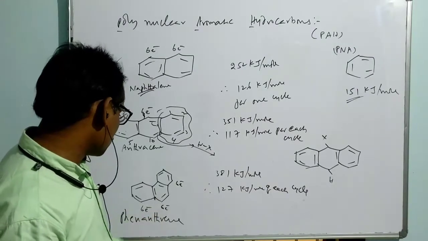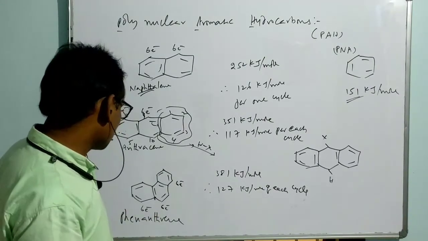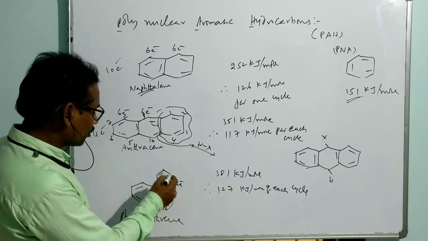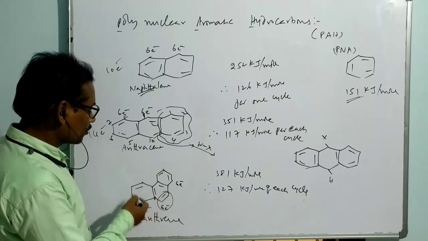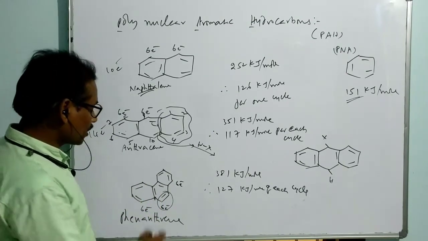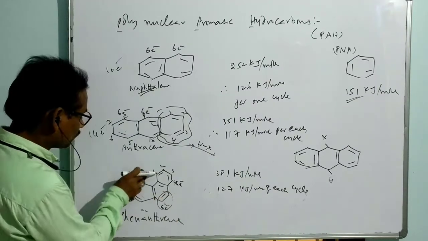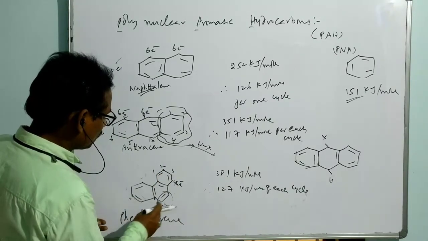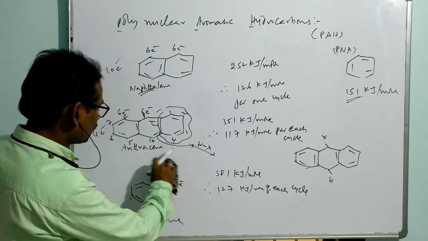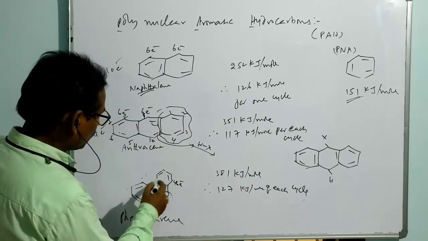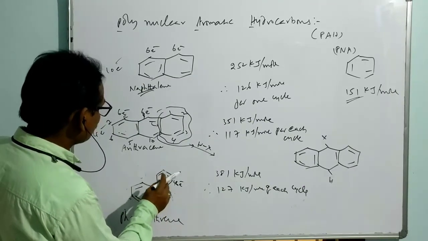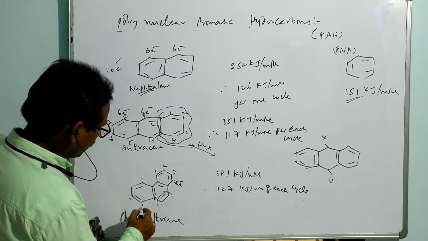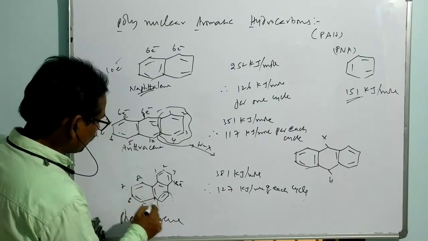Then if this bond is involved, it is not going to disturb the aromaticity of this ring, and it is also not going to disturb the aromaticity of that ring. That's why addition takes place here. Let me number this: 1, 2, 3, 4, 5, 6, 7, 8, 9, 10.